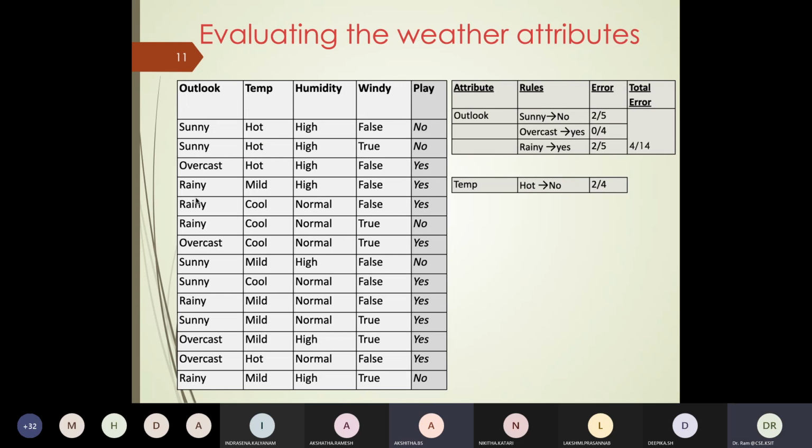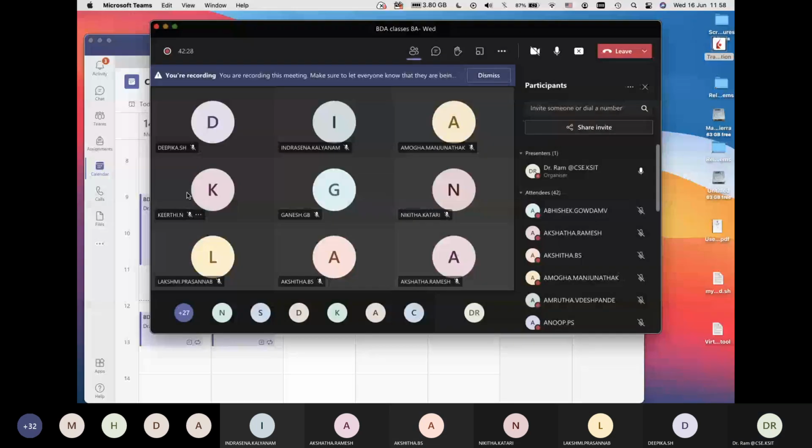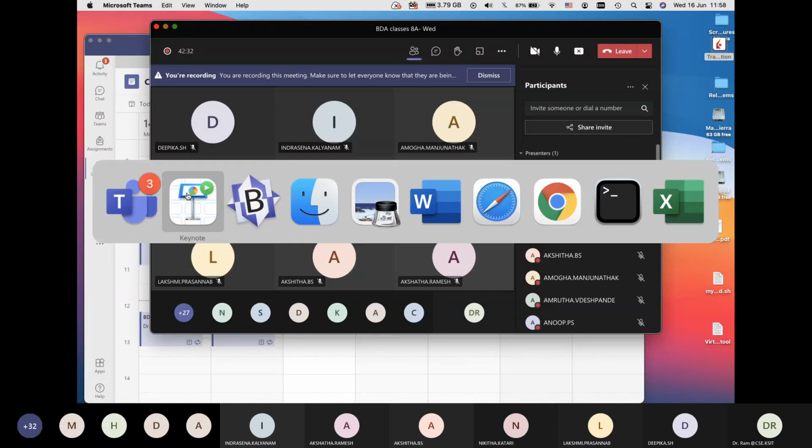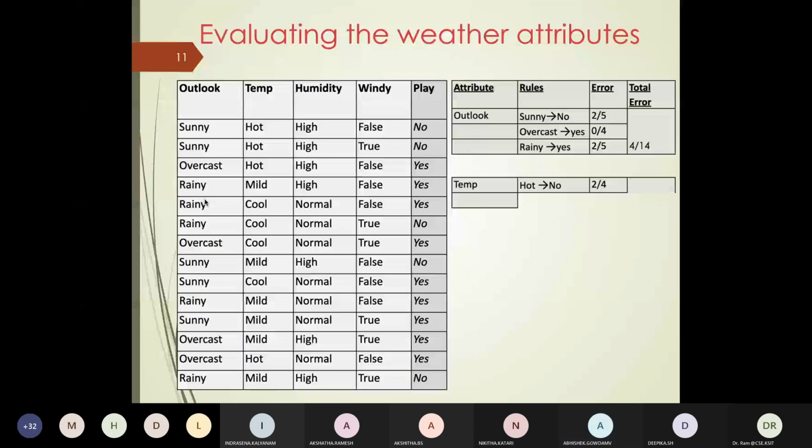Okay. Now can you give the error for the next case when temperature is mild? What would the error value be? Somebody else? Abhishek? If my temperature is mild, what should my rule be and what should my decision be? I'm taking the temperature as mild.